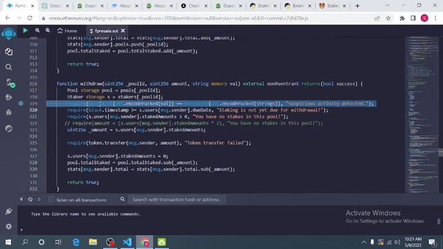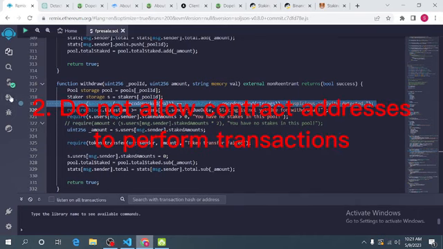So don't do this. That's the first step. Don't do this. The second way to prevent this kind of attack is for transactions like this. There are certain transactions you should not allow smart contracts to carry out, because the hacker actually did this through a smart contract. He didn't want to do it through his personal address because he could be tracked. So he deployed a smart contract, did the hack, and then destroyed the smart contract.